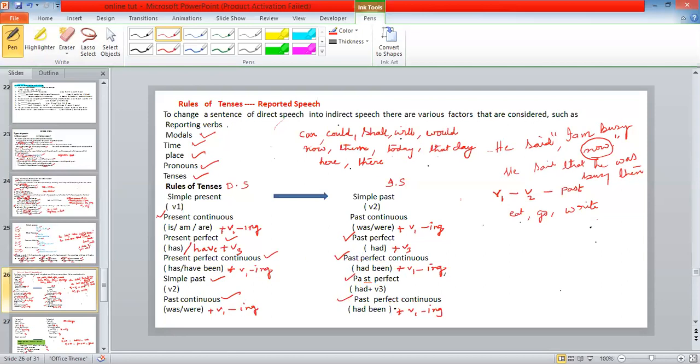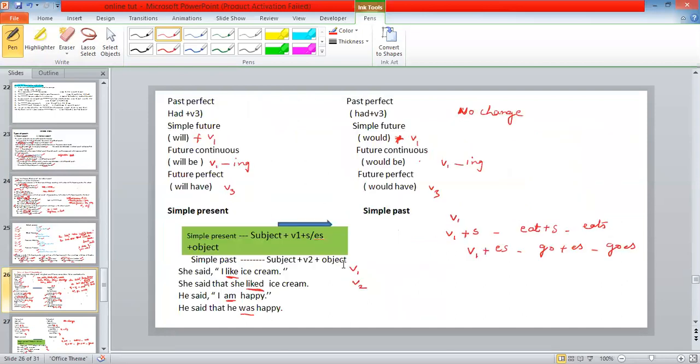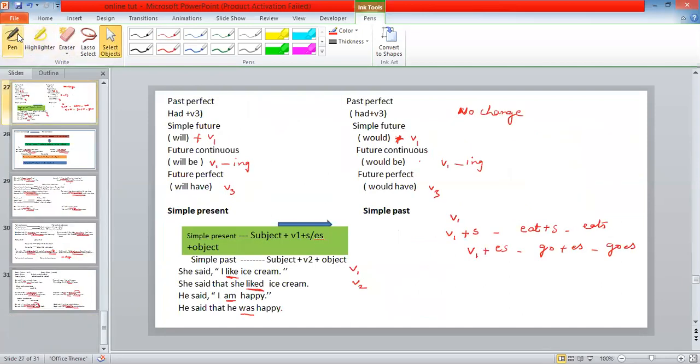Right? Now, let us see the remaining part. Now, again, the remaining tenses. Past perfect changes into past perfect. There is no change here. It will remain the same. Simple future will change: will changes into would. She will write a letter. She would write a letter.